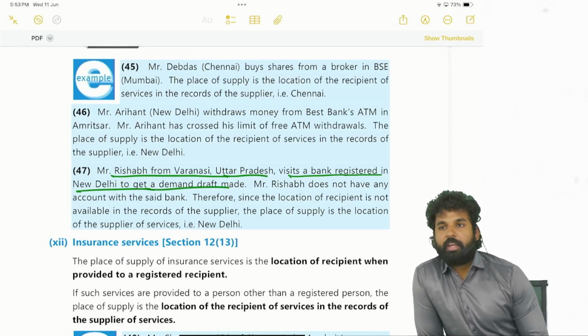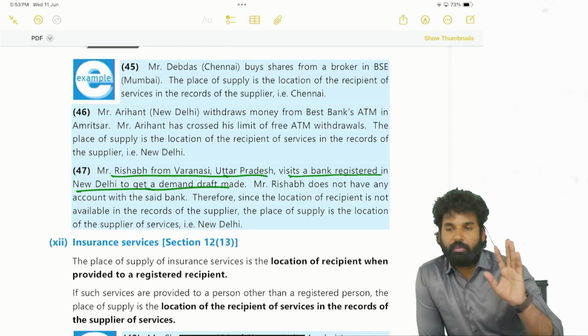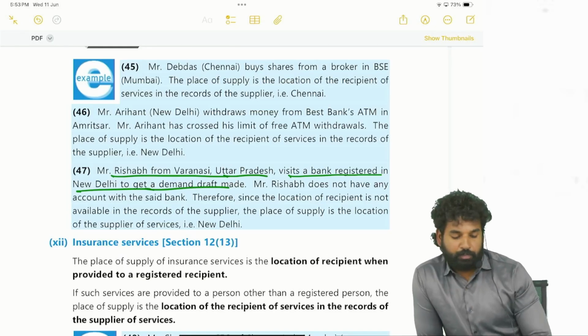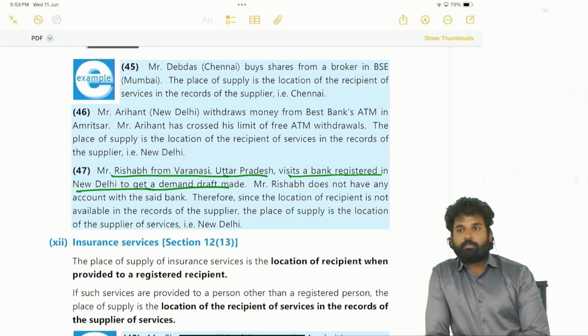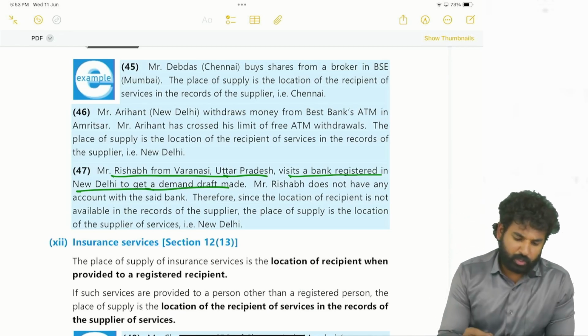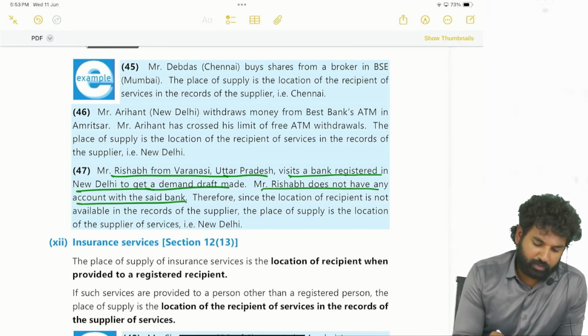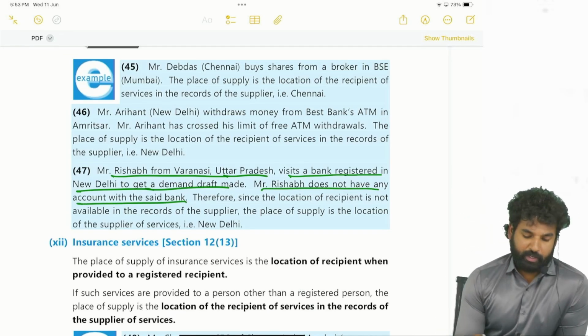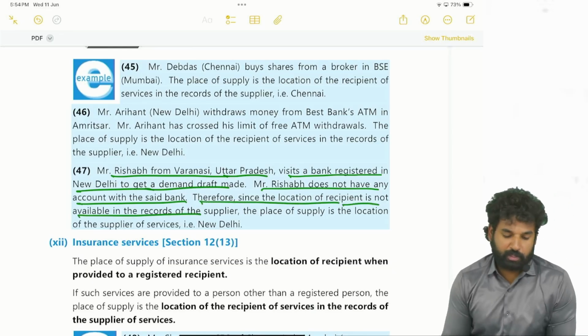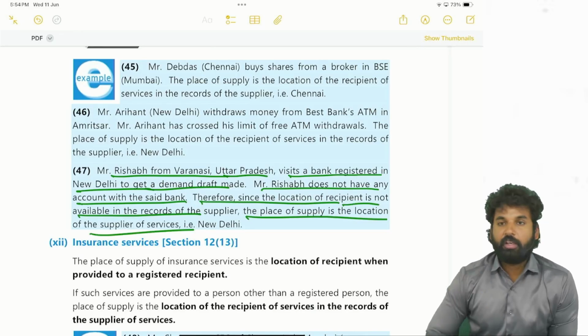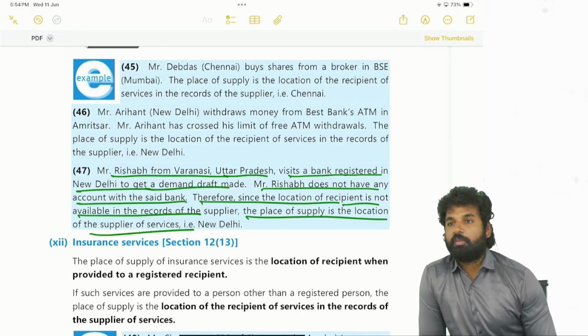Okay, they have to pay the cash, and the bank will give the DD in favor of whoever we tell. Whenever they are giving a DD or demand draft, they will charge some amount. Mr. Rishabh does not have any account with the said bank, but he went for a DD. Therefore, since the location of the recipient is not available in the records of the supplier, the place of supply is the location of the supplier of service, that is the location of the bank.